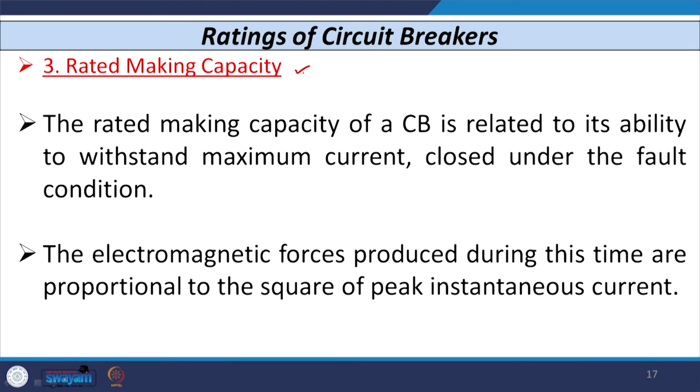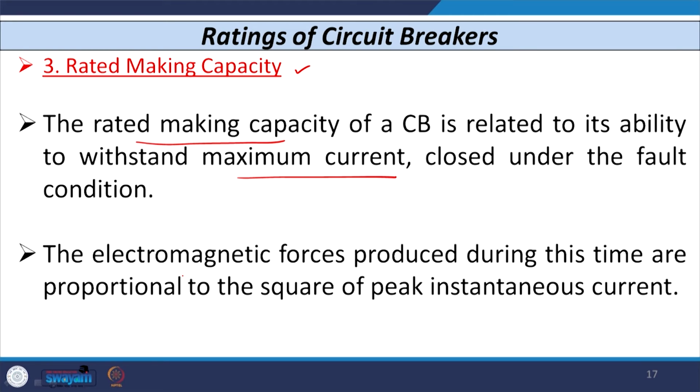Now, let us discuss the rated making capacity. As I told you, the breaking capacity of a circuit breaker is defined whenever the contacts of the circuit breaker open or separate. The making capacity comes into the picture when the contacts of the circuit breaker close. The rated making capacity relates to the ability of the breaker to withstand the maximum value of current, which is greater than the symmetrical as well as asymmetrical breaking current we defined in the case of breaking capacity.